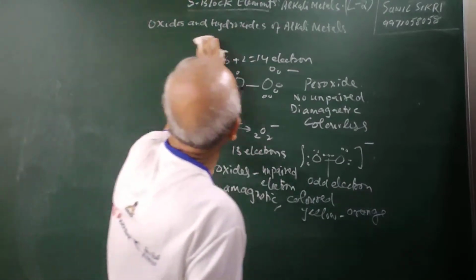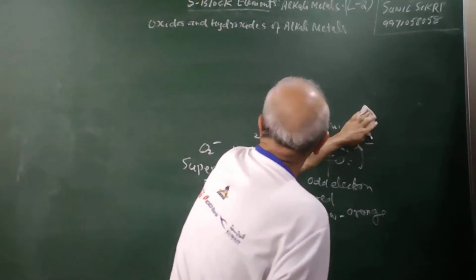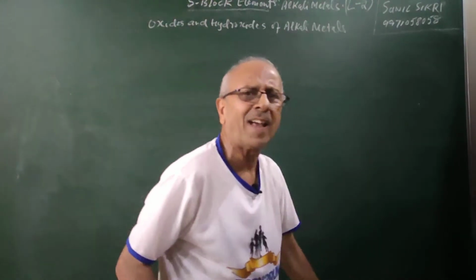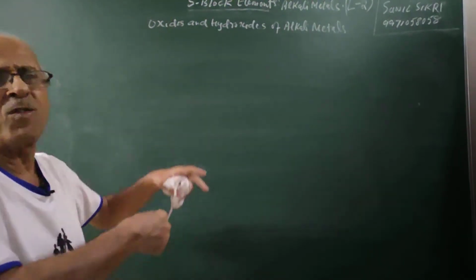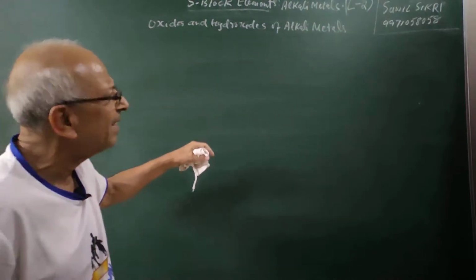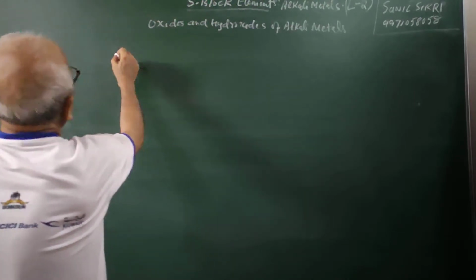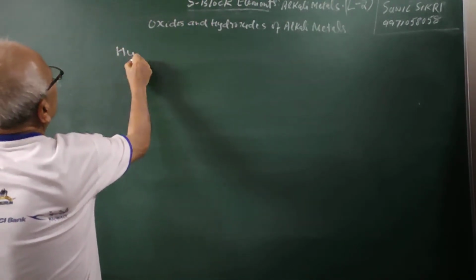So you can see, students, that the basic thing in the oxides is that the smaller the cation, the smaller the anions. Therefore, monoxides are formed with small cations, and as the size increases, we can see that superoxides and peroxides are formed. Further, let us see the hydroxides.